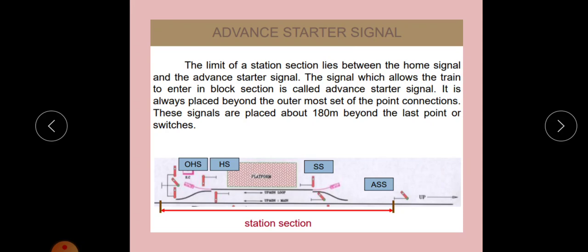It is always placed beyond the outermost set of the point connections, and these signals are placed about 180 meters beyond the last point of switches. This is the figure showing the location of these different types of signals. This is the outer signal, home signal, starter signal, and advanced starter signal. And this is the platform.